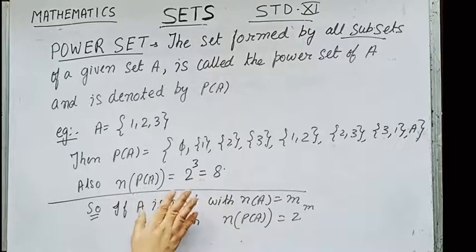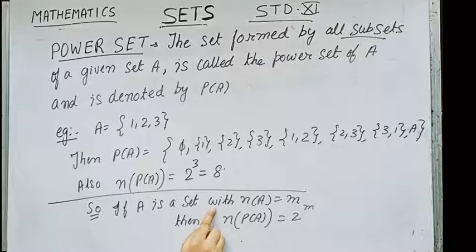So the formula which we have discussed earlier we can also write as: if A is a set with the number of elements in A equal to m, then the number of elements in the power set of A equals 2 to the power m.